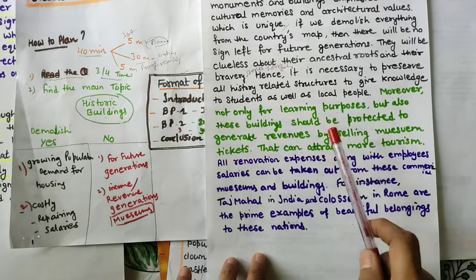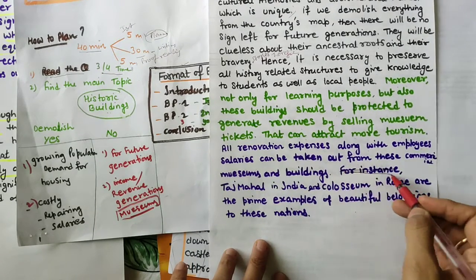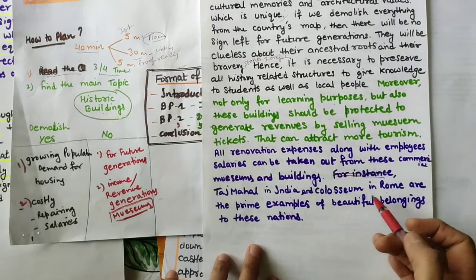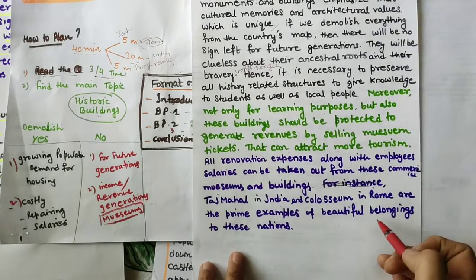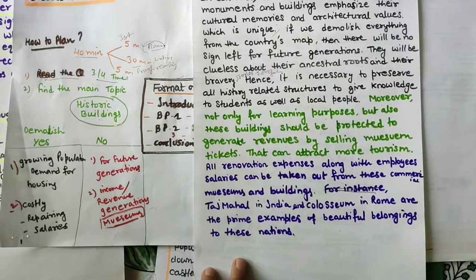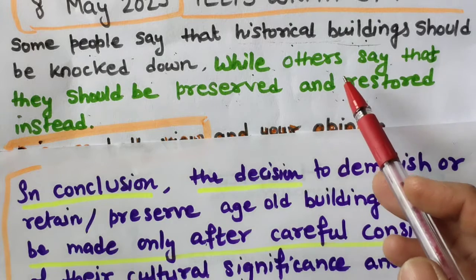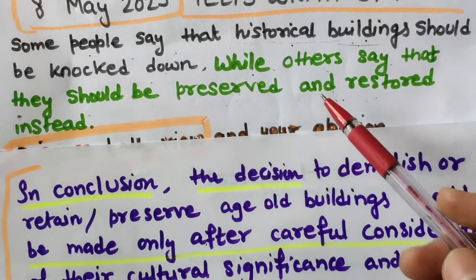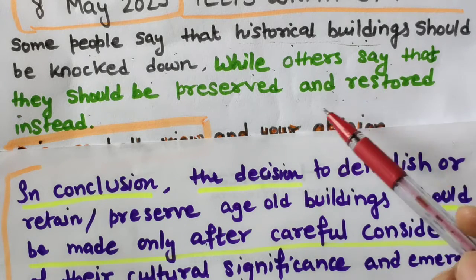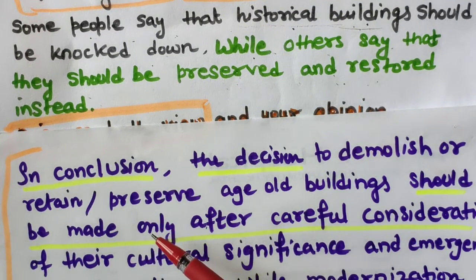Okay, so full explanation of the point, and then one example I have given. So I have written Taj Mahal in India and Colosseum are prime examples of beautiful belongings to these nations. That's fine. Now conclusion. In conclusion, we need to repeat this topic. We need to repeat the question statement, like paraphrasing the question statement with reasons. Like I will tell you.